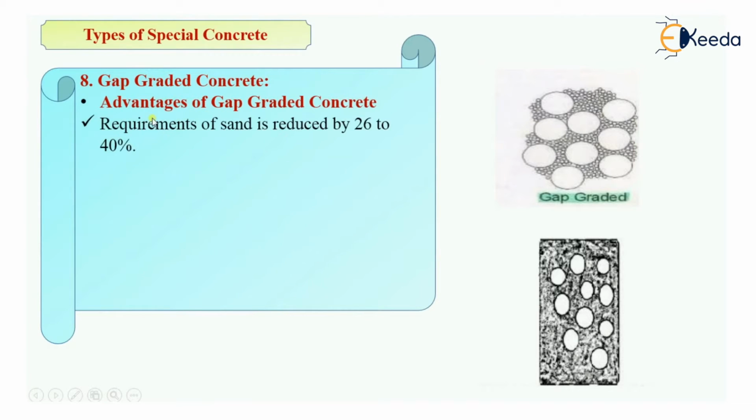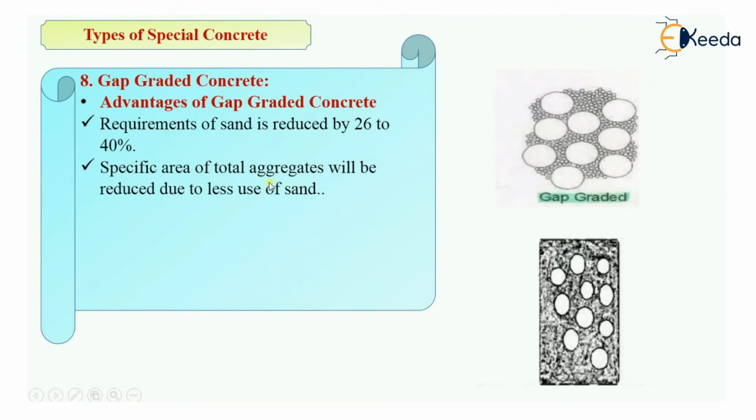So let's see the advantages of this concrete. As we are using this concrete, definitely it will have some advantages. The first advantage is that the requirement of sand is reduced by 26 to 40%, as we are using gap graded aggregates in it. So some particular size will be absent, and that will reduce the need of sand by 26 to 40%.